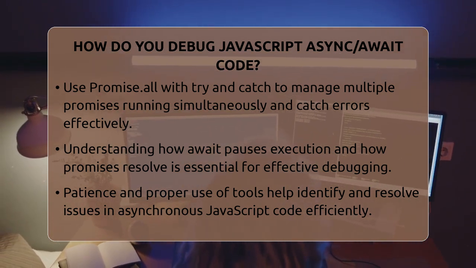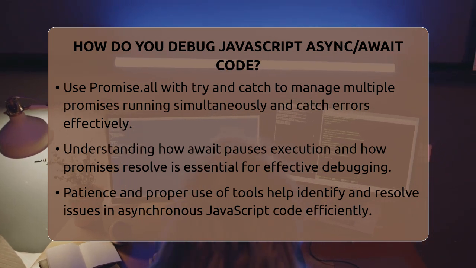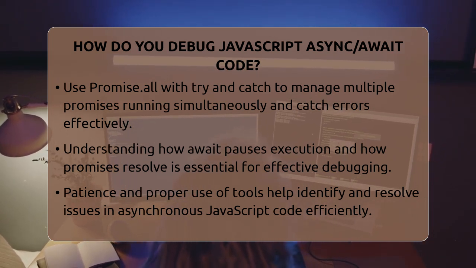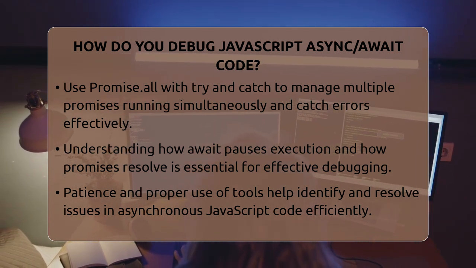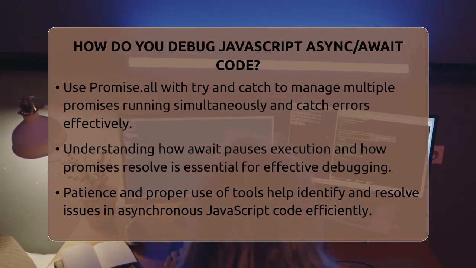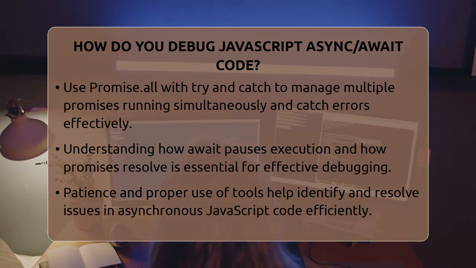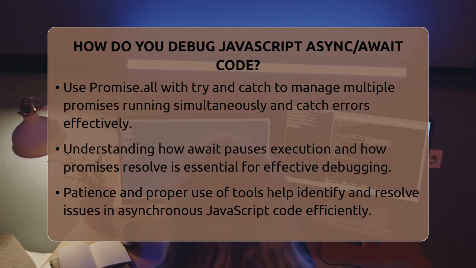For scenarios where multiple promises run at once, Promise.all is a handy tool. If one promise fails, wrap the Promise.all call in try and catch. This way, you can catch errors from any promise and identify which one caused the issue.